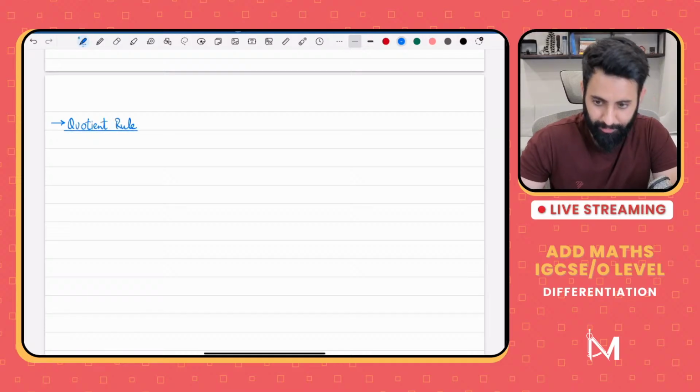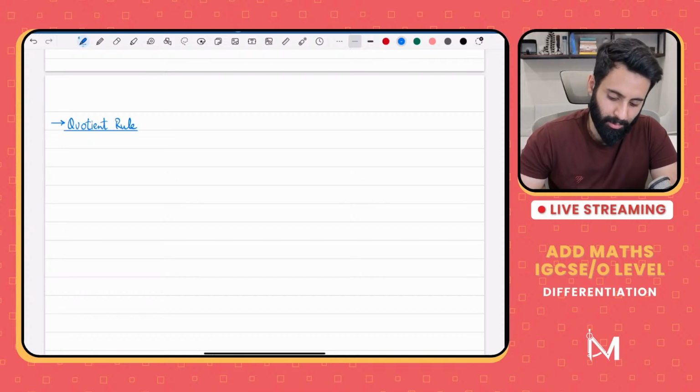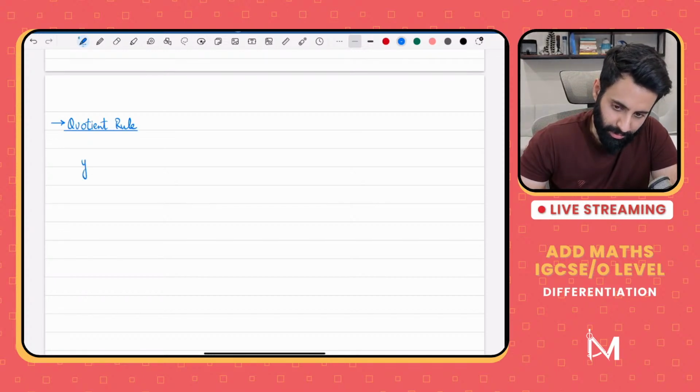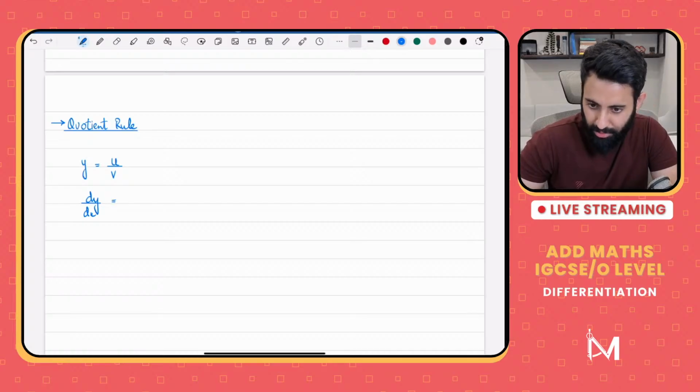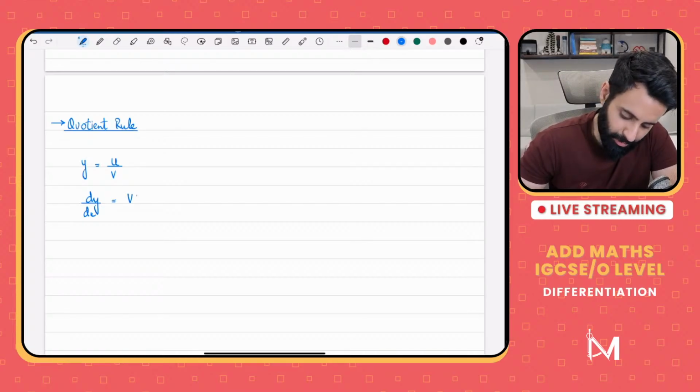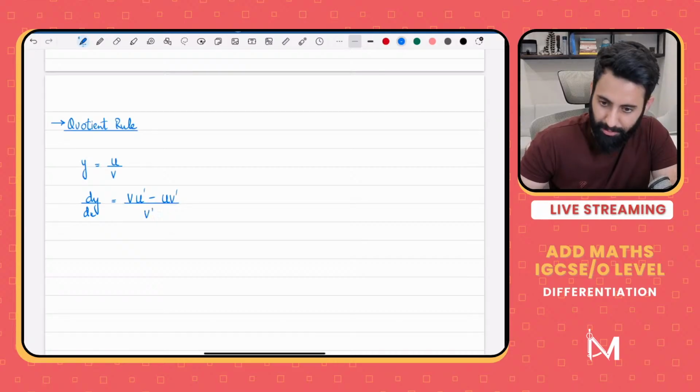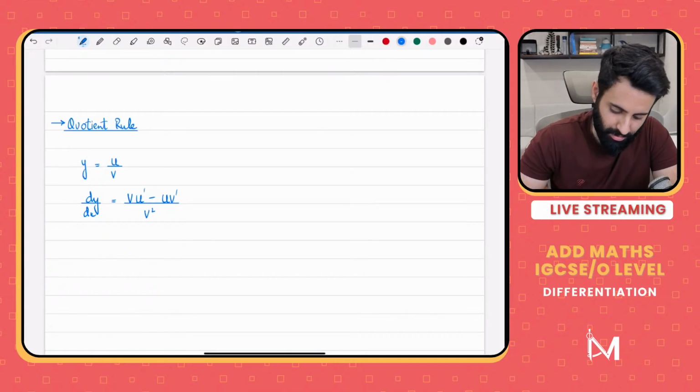Quotient rule. Okay, now what does quotient rule look like? This is what quotient rule looks like. When you have y is equal to u upon v, and in order to differentiate this, if you cannot simplify and write as a single expression, we use quotient rule. So that would be equal to vu prime minus uv prime upon v square. So once again, this is the formula and you have to memorize this.